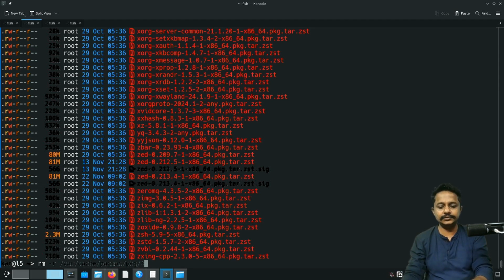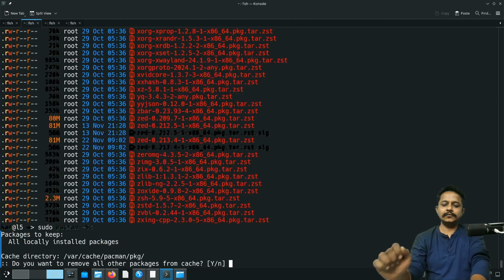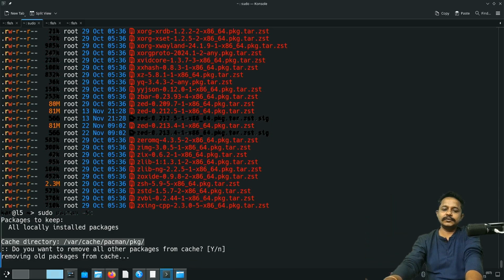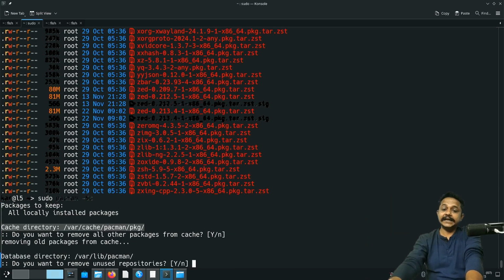So it's better to go its pathway. That means to follow its path. So what is the command for this? Sudo pacman -Sc. What the command does, it removes all those packages from this temporary or cache folder. Like all those old packages are getting removed. It may take a while.